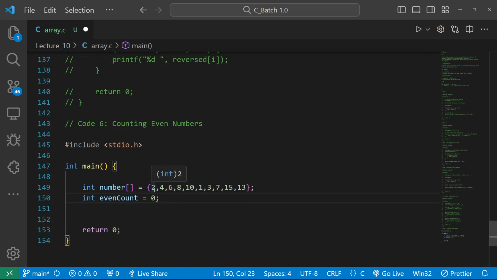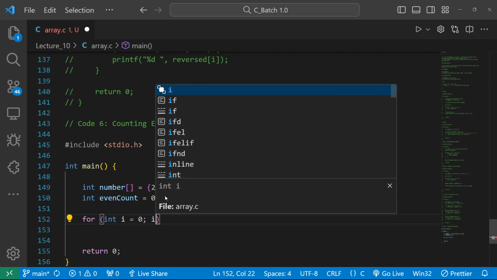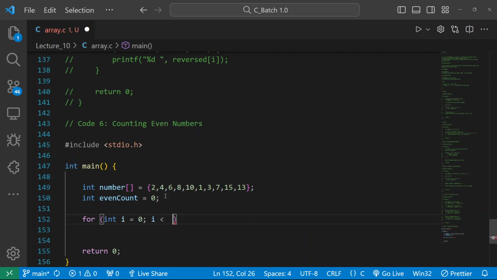Okay, now let's see what I will be writing here. That is for (int i = 0; i < 10; i++). So I have 10 elements here. Now focus here properly.